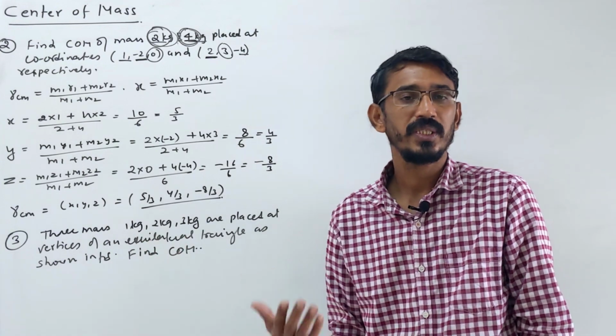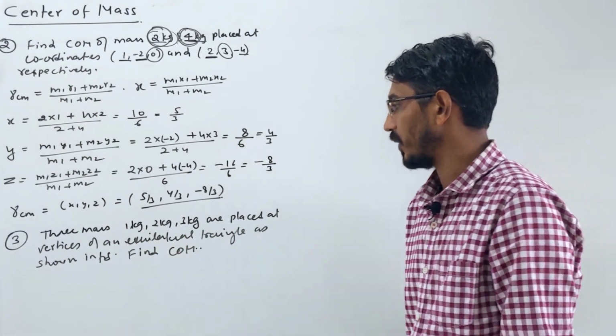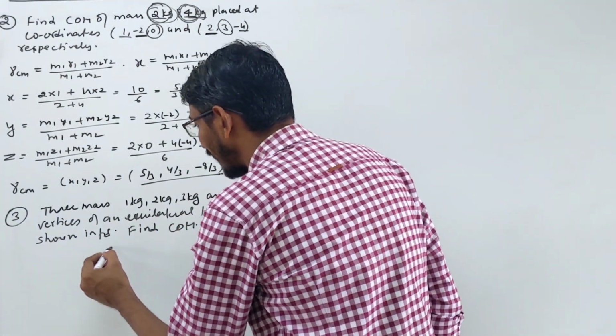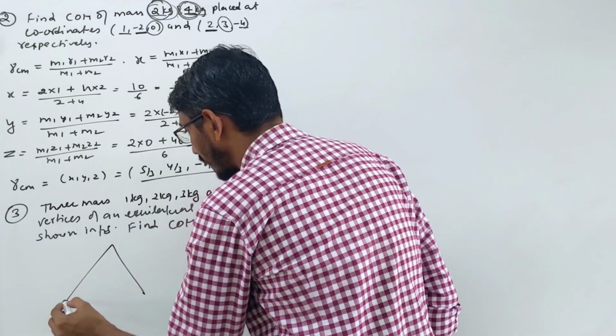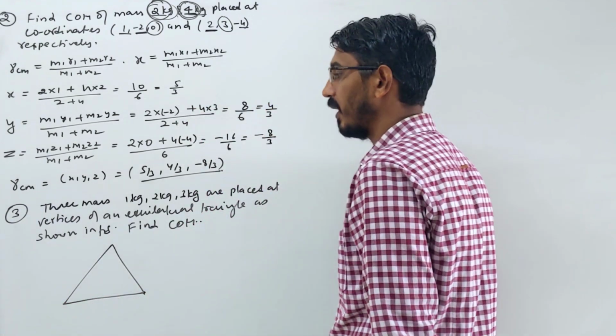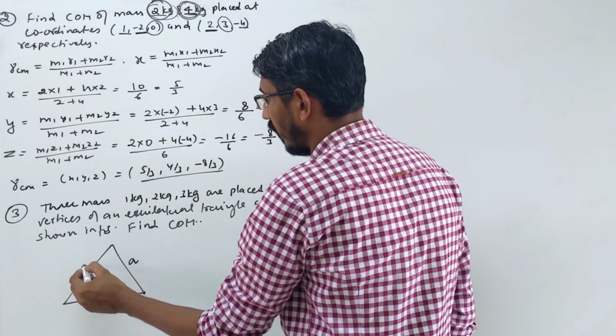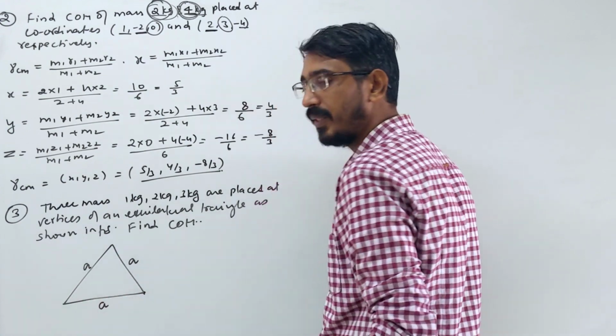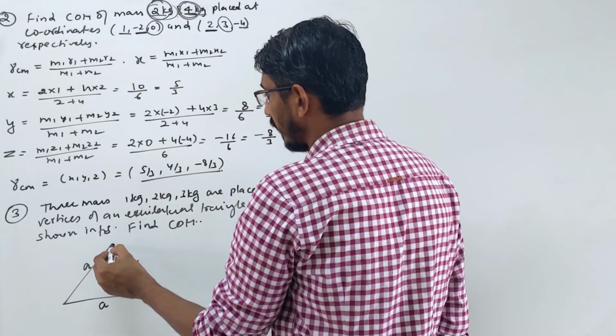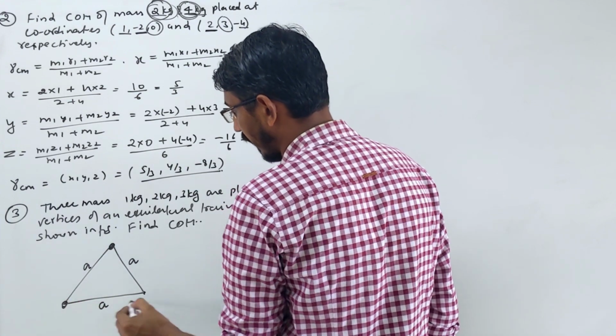Find the position of the center of mass. I am writing a little shortcut. So there is an equilateral triangle of side a, or some side value can be given. The 3 masses are placed at the 3 corners, here, here and here.